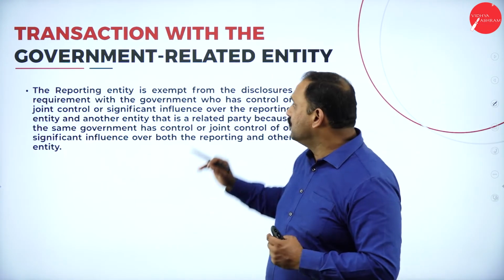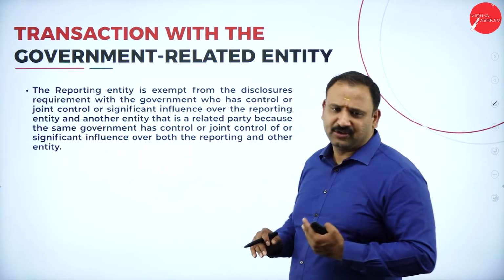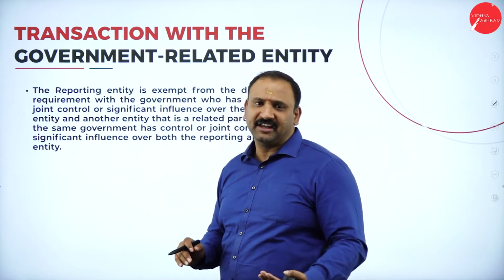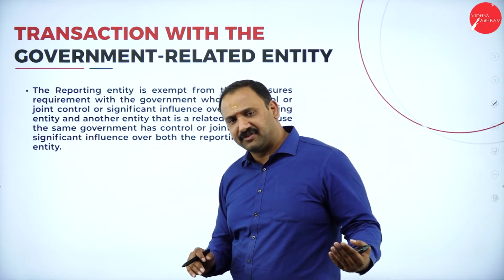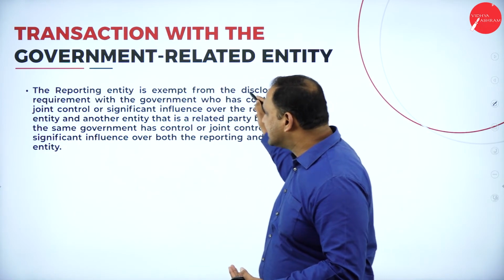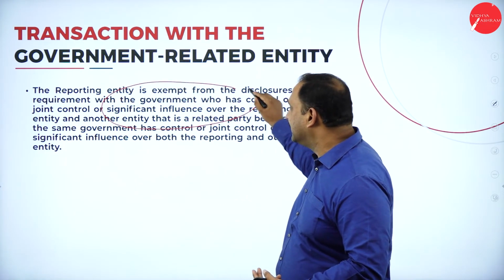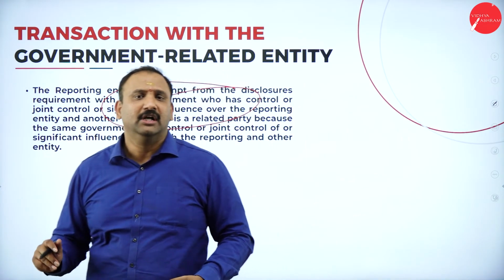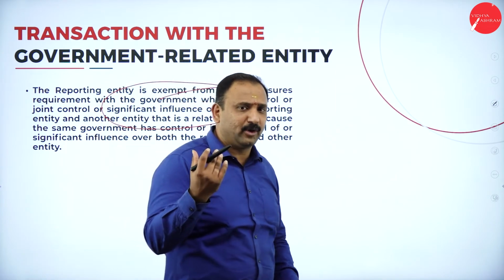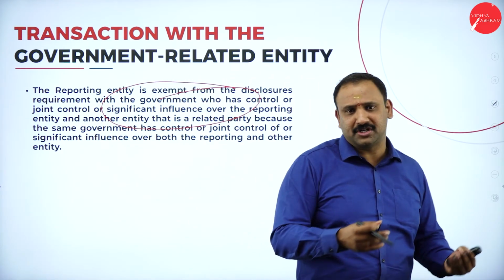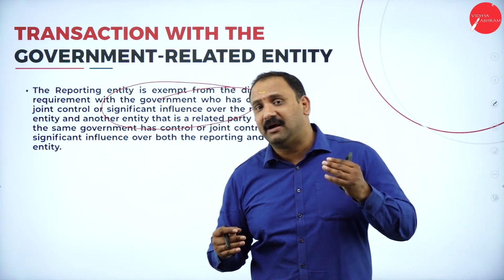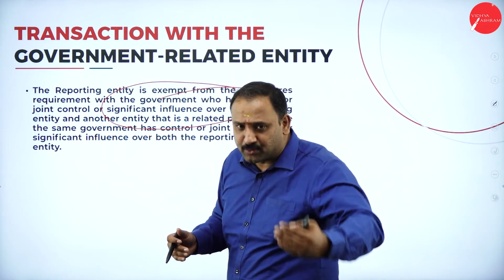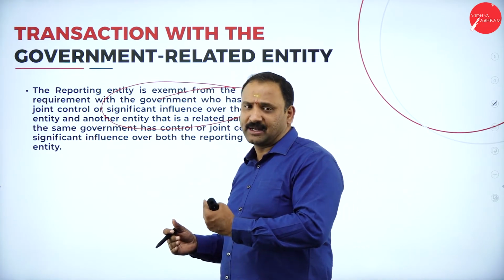Now, the transaction with the government-related entity. There are many companies who work for the government in terms of projects and infrastructure. Anything that has a significant influence over the other entity is a related party, especially from the government. When you're talking about a metro project, a highway project, an infrastructure project, or a road corridor project, there are multiple people employed by the government who are engaged with the company in doing that particular project.